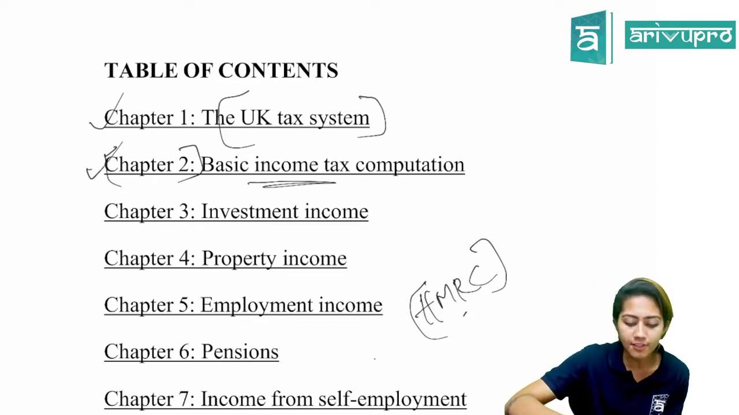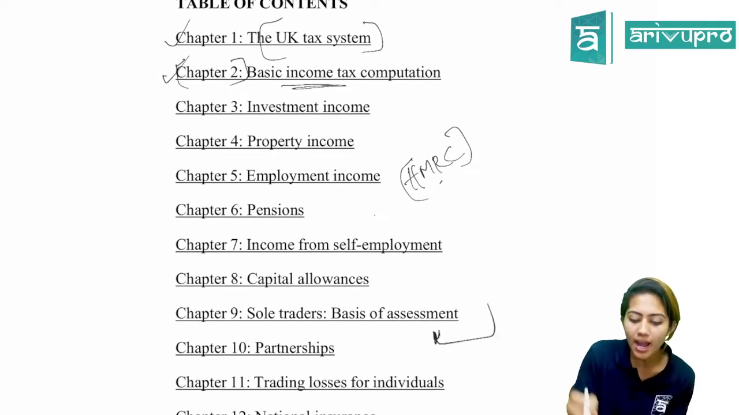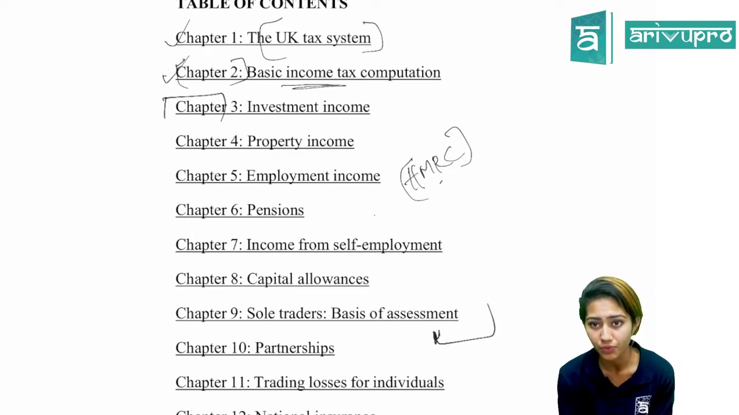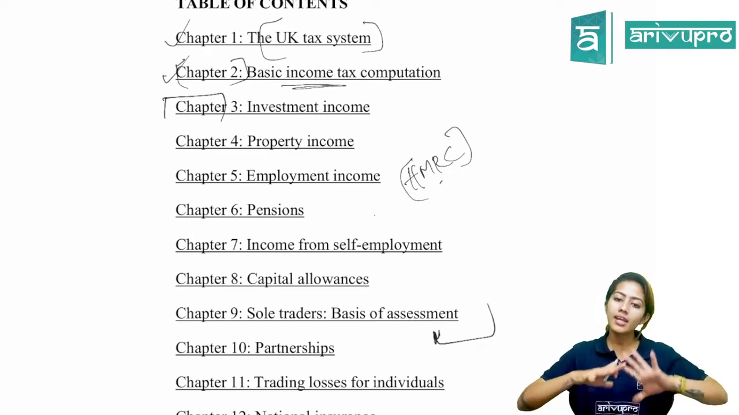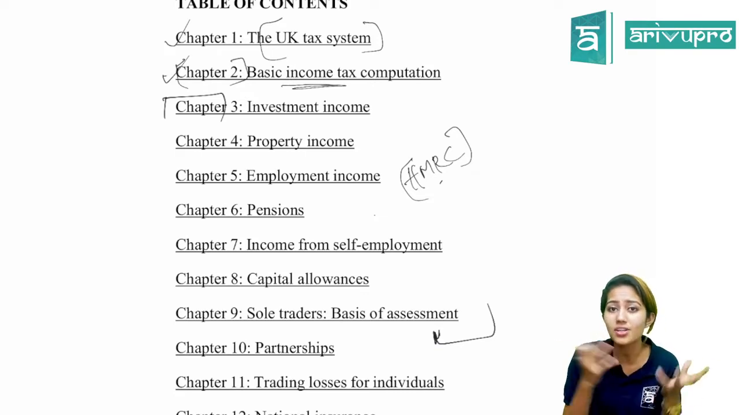Okay, and after that the remaining up to 9 chapters. Up to 9 chapters, from 3 to 9, is going to be a part of chapter 2. All right, so in chapter 2 we'll be learning an entire pro forma, how you calculate an income tax liability as well as taxable income.